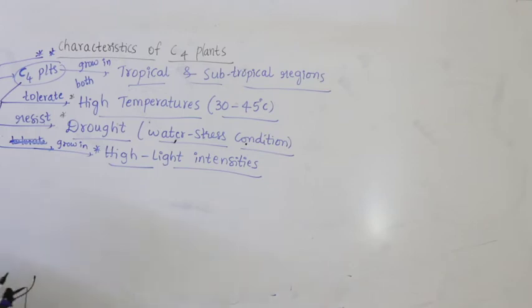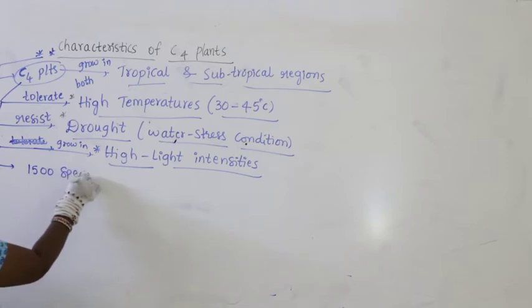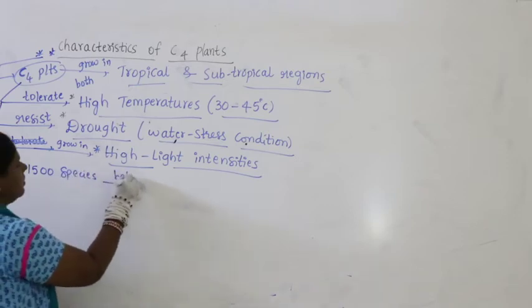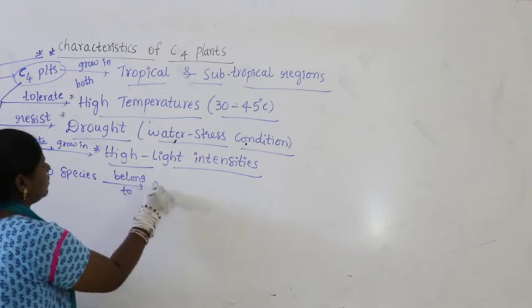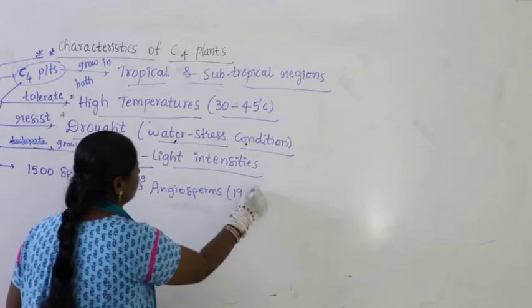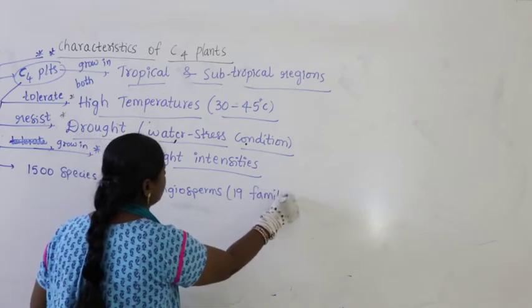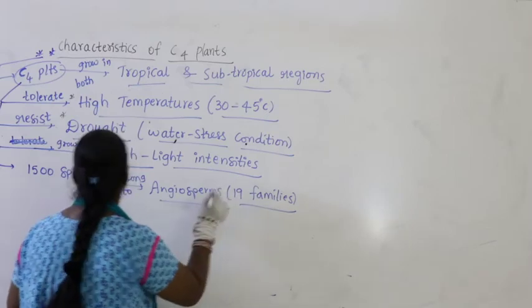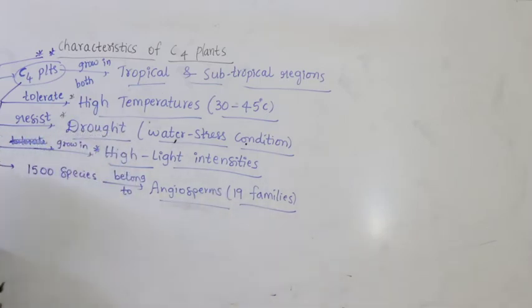Now, approximately 1500 species of C4 plants have been identified, which belong to angiosperms of 19 families. So across India, not only with the great effort of Professor V.S. Ramadas but also with the effort of some other scientists, C4 plants have been studied.